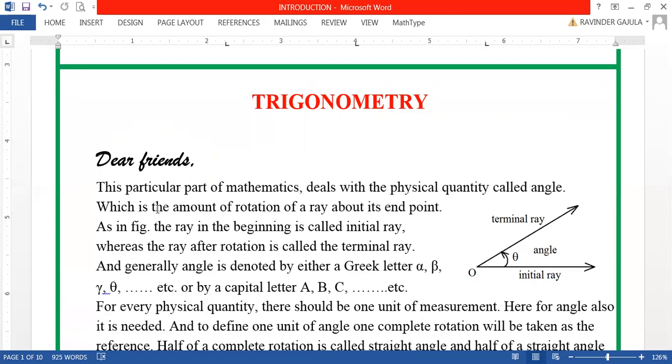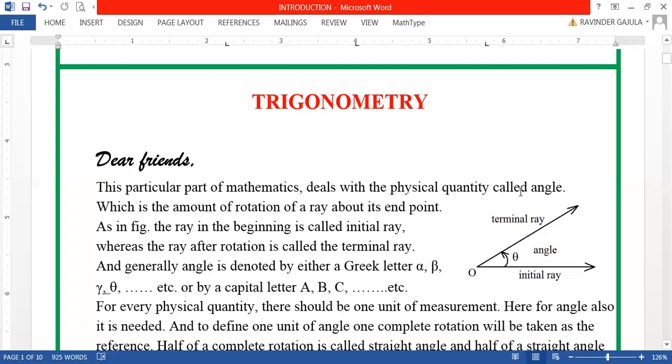As we know, many times we listen to the word angle and we learn things based on angles. Therefore, it is very important to know about angle and its measurement as well as its application in our daily life.